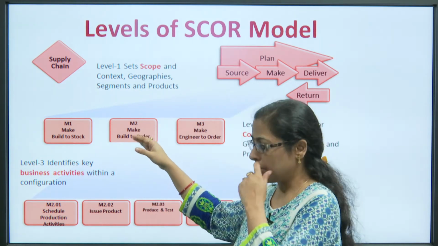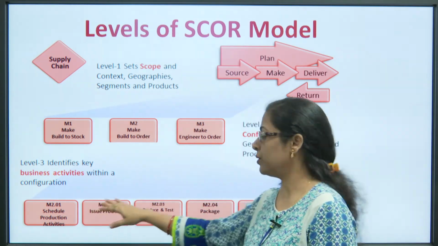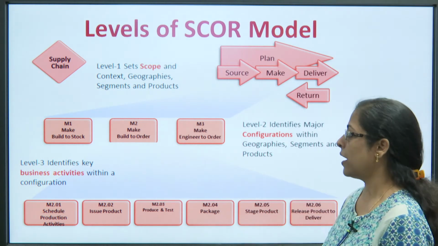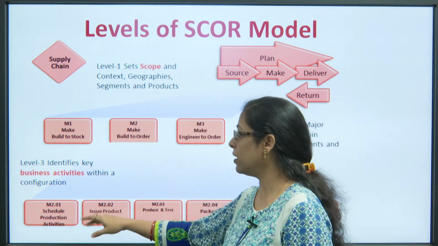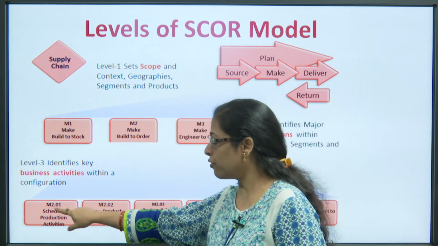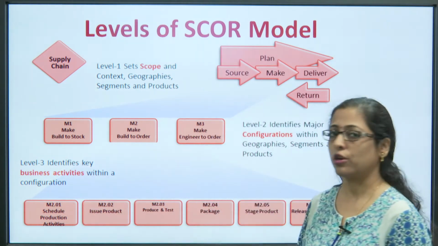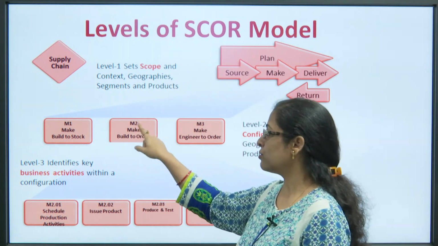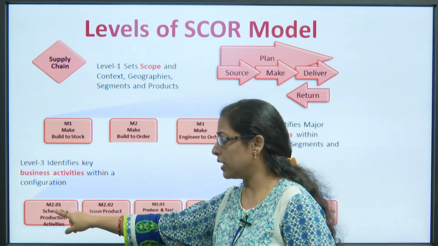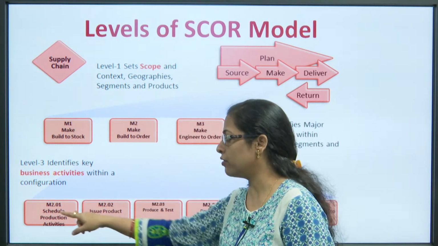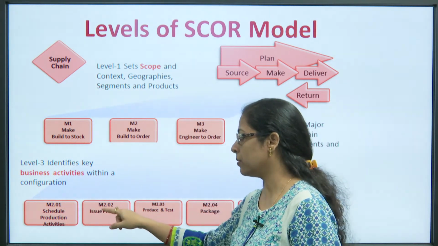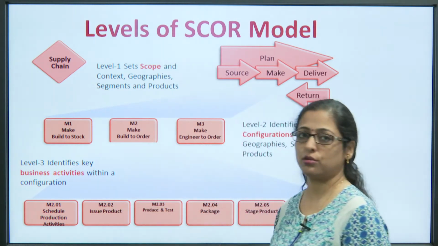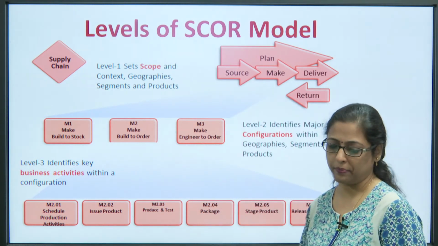So, once this has been done, the company tries to break it down into different kinds of activities, which are again named. For example, over here you can see M201. So, if the company has chosen M2, that is make build to order, then the configuration at this level will be M2.01, M2.02 and so on.